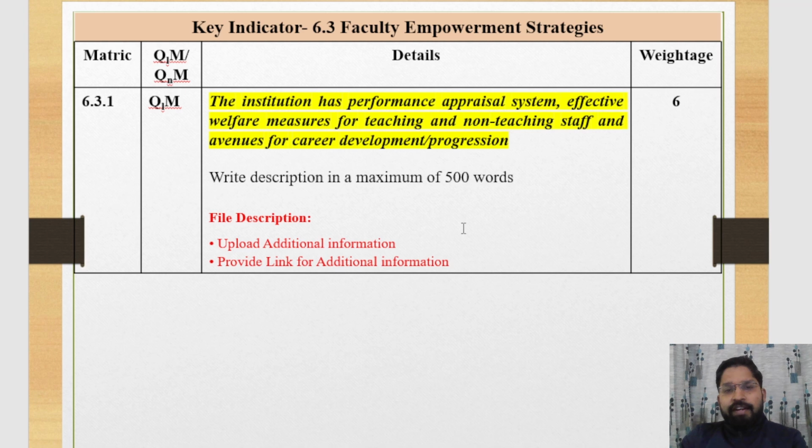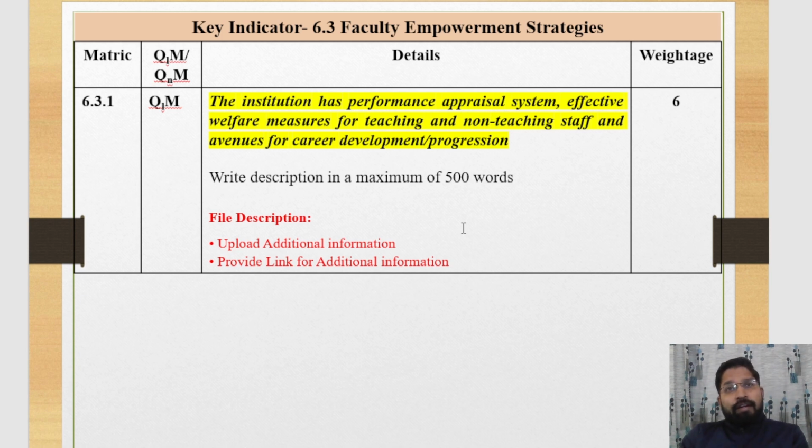After that, there is effective welfare measures for teaching and non-teaching staff. Here you first explain the welfare for teaching and non-teaching staff in your institution. Here you may explain about provident fund as a welfare. If your students have followed, then you can also explain about subsidized food and subsidized transport facility. First you explain, then after you should attach the supporting document of these subsidies.